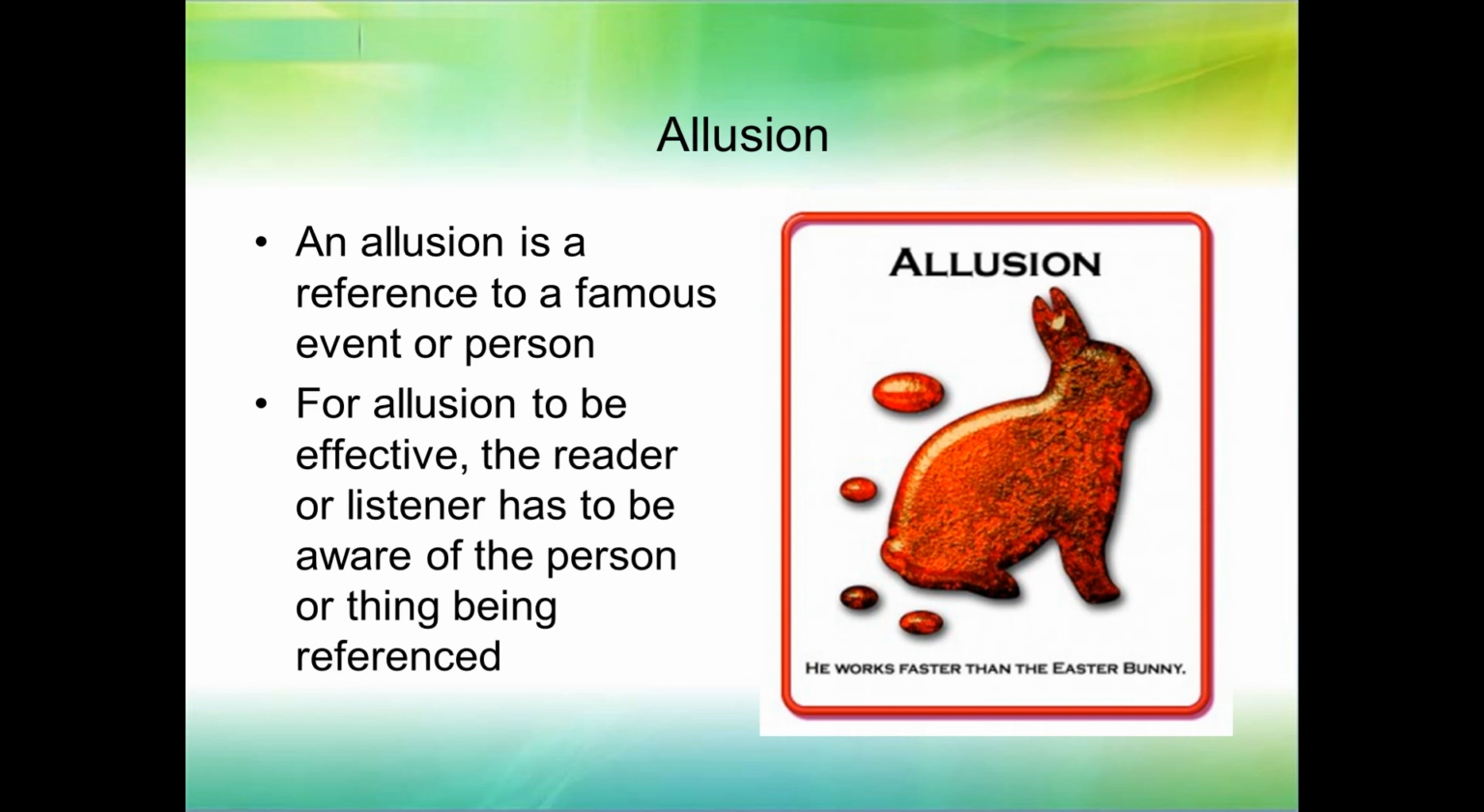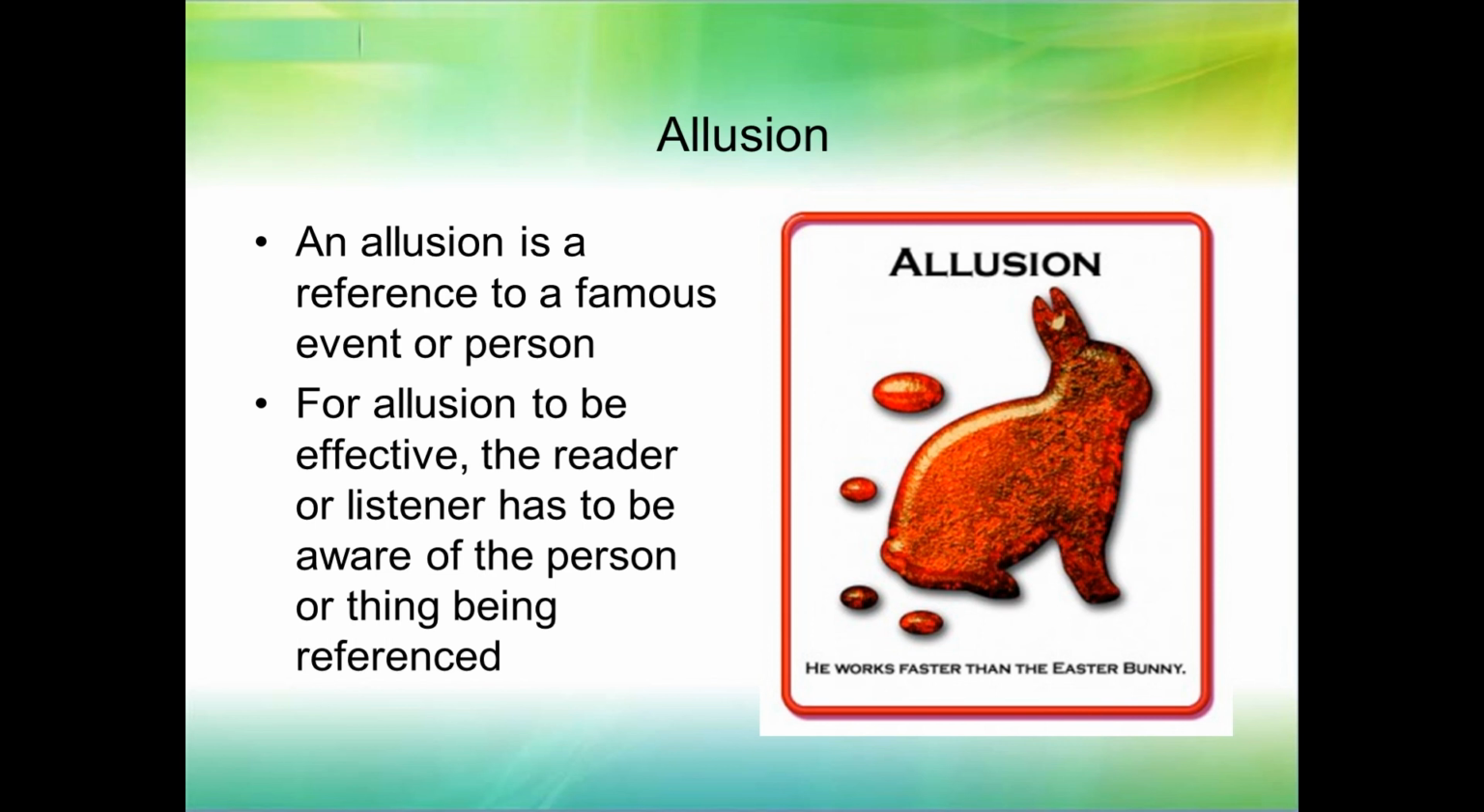An allusion is a reference to a famous event or person. For an allusion to be effective, the reader or listener has to be aware of the person or thing being referenced, right? Now, this is interesting. You say he works faster than the Easter Bunny. When I say that in China, I say, what does that mean? And I would say 90% of the time, students don't know. They don't know much about Easter or the Easter Bunny, so it's an allusion that is ineffective to them, right?